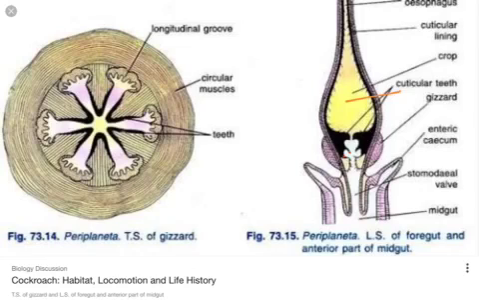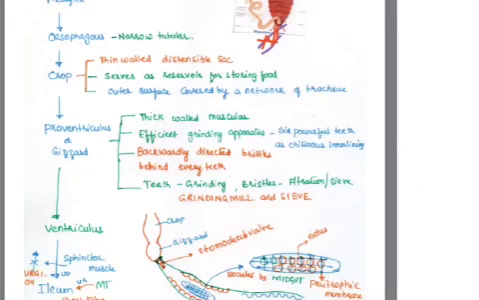In this location, the food materials are ground, and the fine ground food particles are filtered out. This is the area where the bristles are present, and the particles are filtered out into the ventriculus. So this is all about the gizzard.